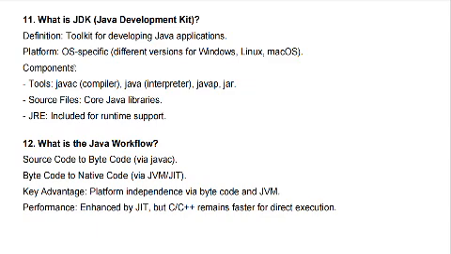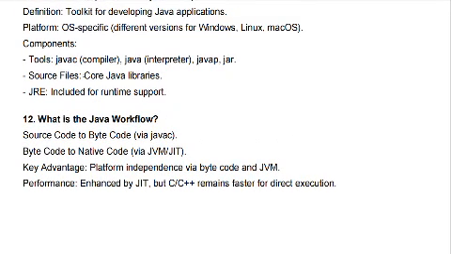Every Java related tool will be available only in the JDK, tools like Java compiler, Java interpreter, Java debugger, source files, core Java libraries. I will explain more about the JDK in the next section.